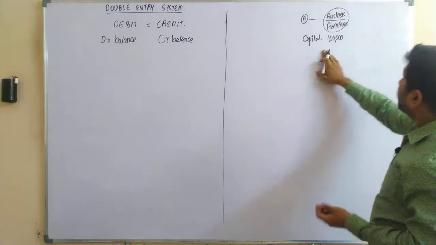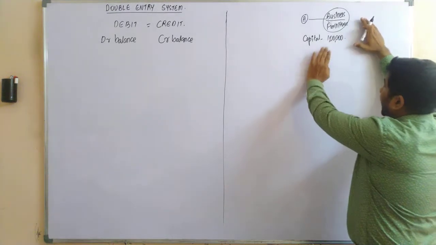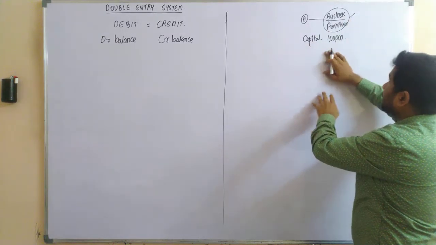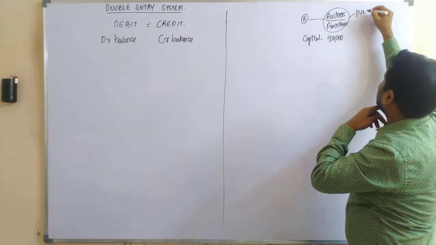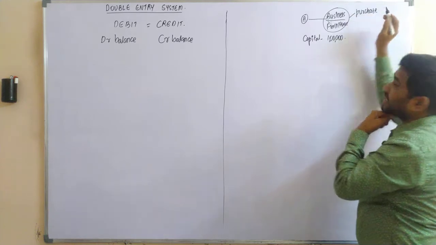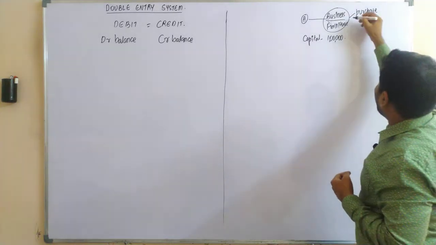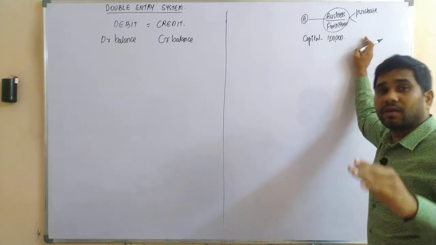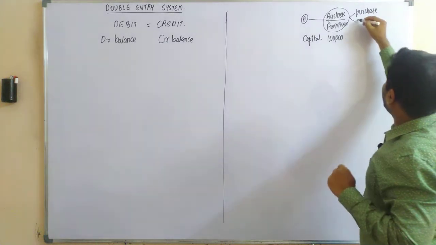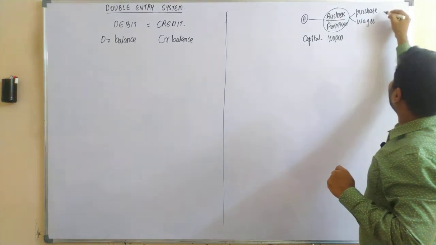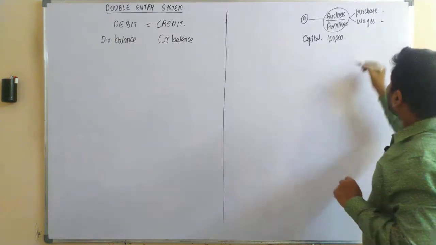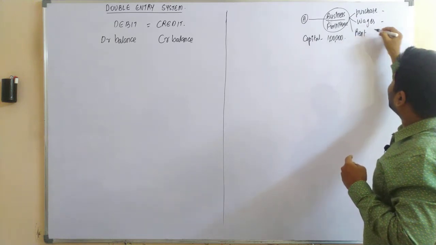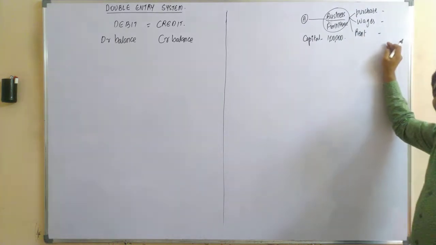Yes or no? So as he started the business, after receiving the capital, the business would be purchasing the goods. Yes or no? And after purchasing the goods, for the purpose of converting the wood into furniture, they need to pay some wages to the workers. Yes or no? Let us assume the business has a godown where they are supposed to pay some rent.